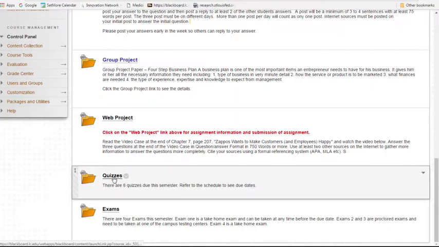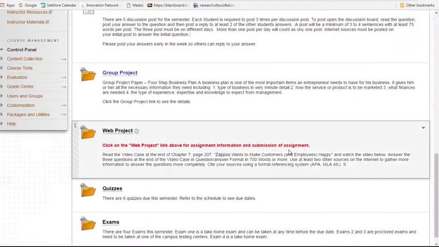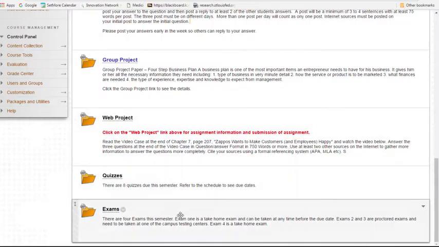Quizzes, there's 8 quizzes, and those quizzes can be done at any time. There again, you can click on this to get to the quizzes. They're open now, and they will be open throughout the semester, so you can work ahead on those. If you want to finish them up early, that's fine.